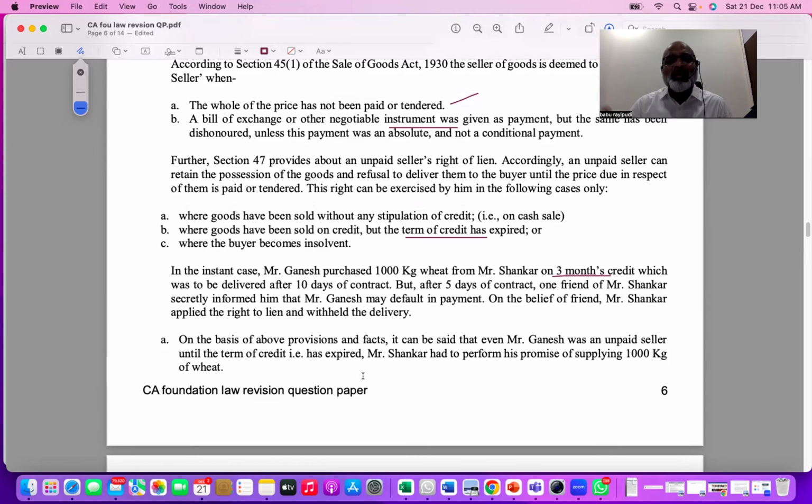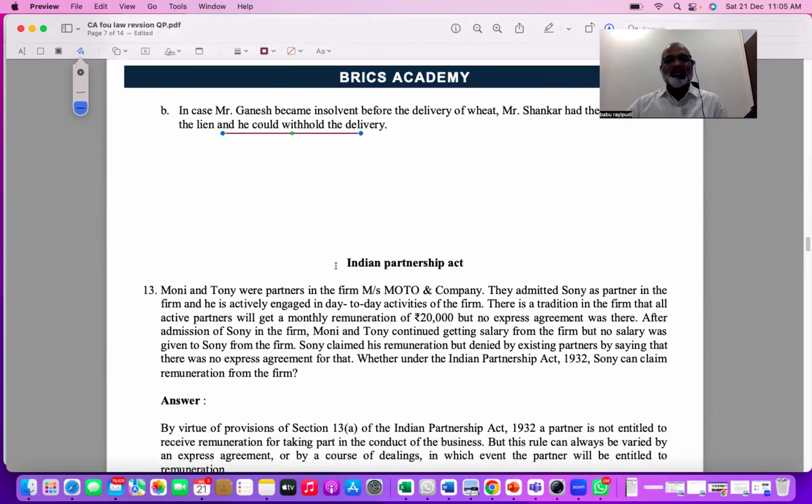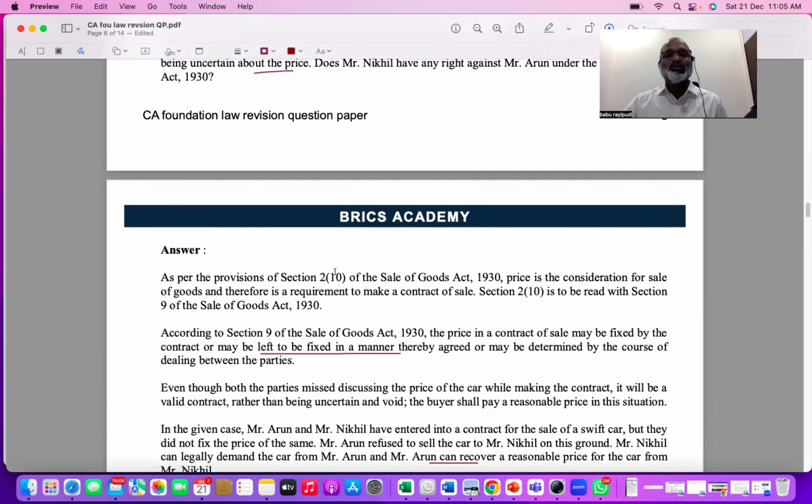So in every question, spend some time to understand what exactly is the concept associated with it. Once you know the concept, in the first paragraph, if you remember the section, start with the section. If you don't remember the section, write as per the relevant section of Sale of Goods. Better to remember some sections, because you are in CA, you have to do hard work, and if you don't do that amount of hard work, there is no point. All right, that is one thing. So go through the sale of goods questions, and based on this analysis, also read the questions in the textbook at the end of the chapter. Go through all the questions and you will have some idea.